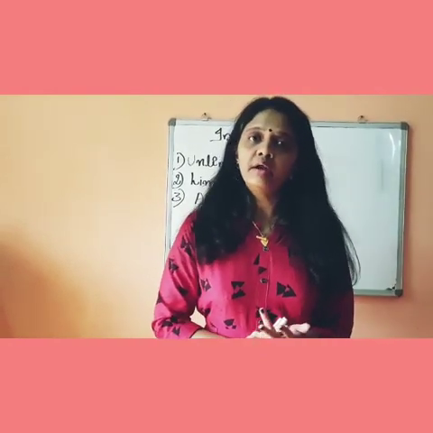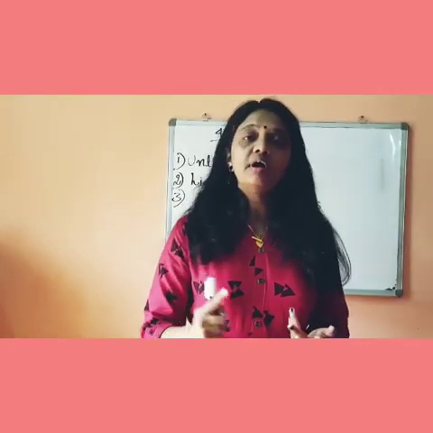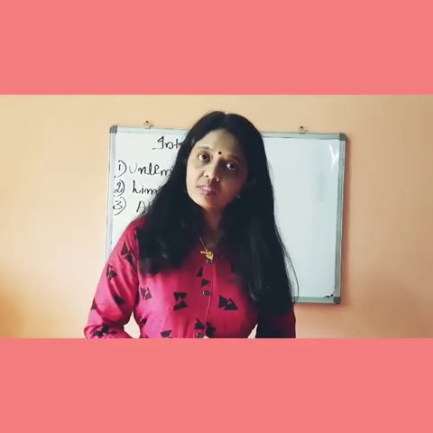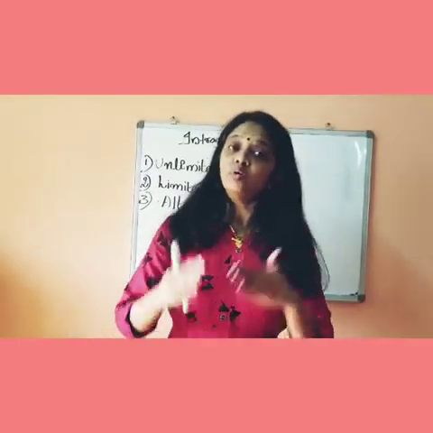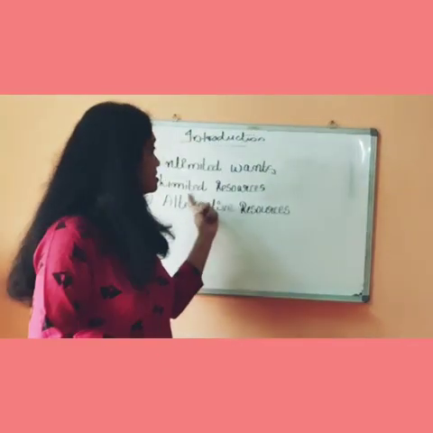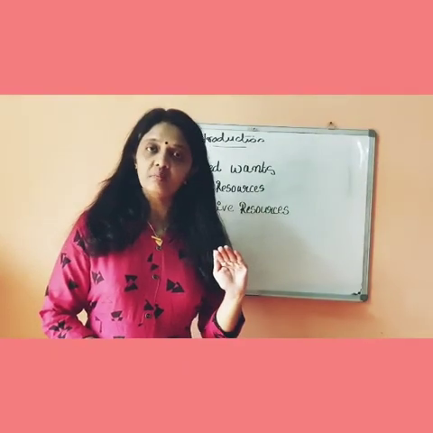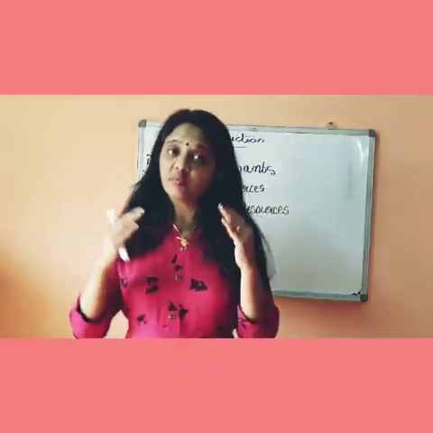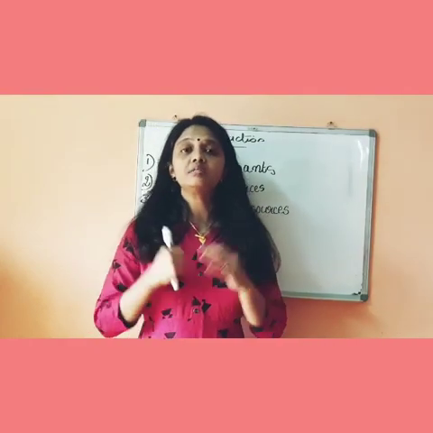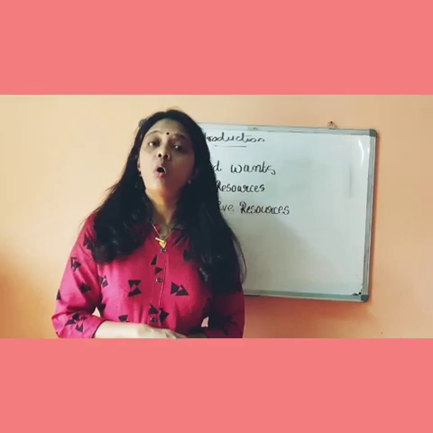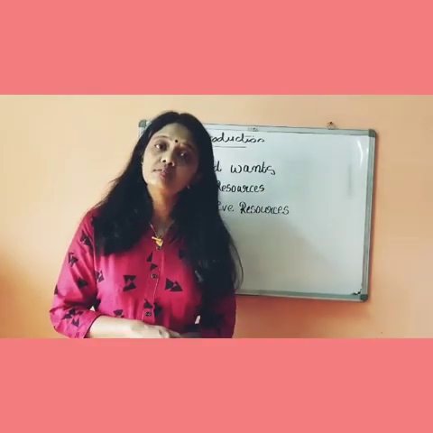If I get 100 rupees, I want 1000 rupees. If I get 1000 rupees, I want 10,000 rupees. If I get 10,000, I want 1 lakh. So our wants are unlimited, but our resources are limited. We don't have that much resources. And our resources are having alternative uses also.